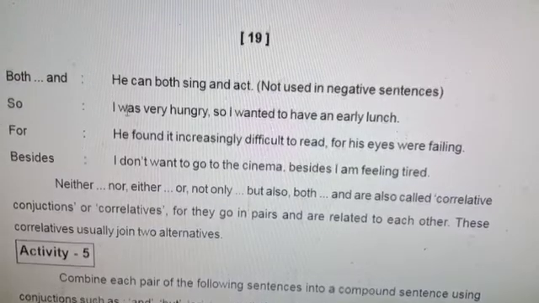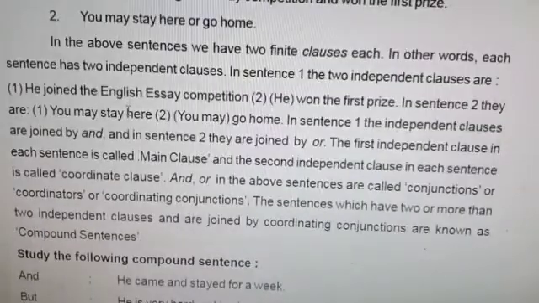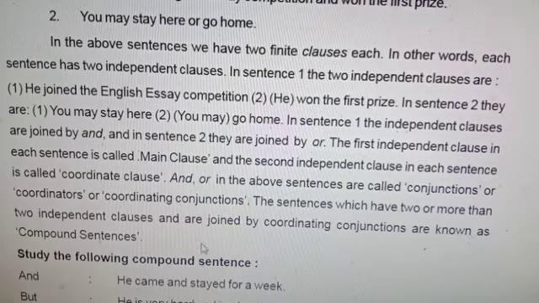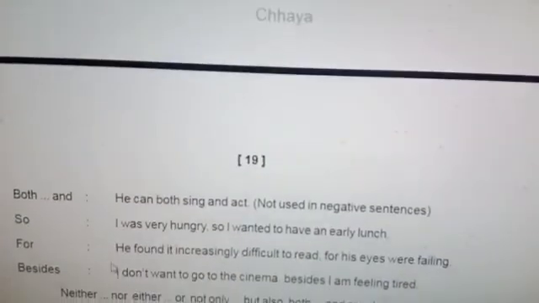So what is a compound sentence? A compound sentence is a sentence where two or more independent clauses are joined. Two independent main clauses are joined by a coordinating conjunction. The sentence is called a compound sentence if two or more independent clauses are joined by a coordinating conjunction.